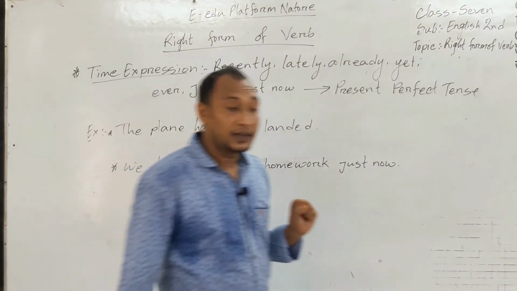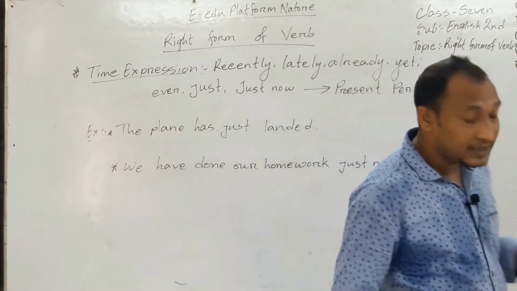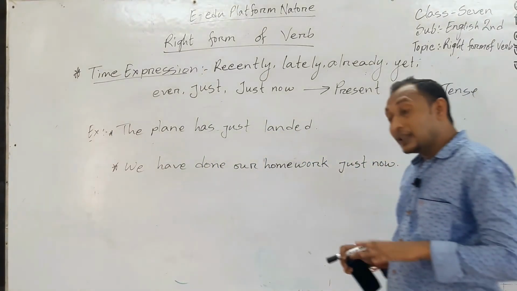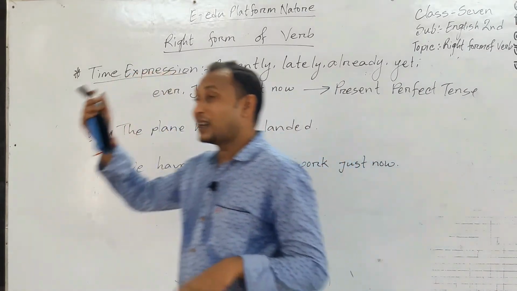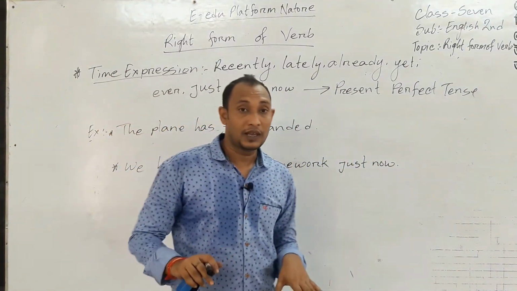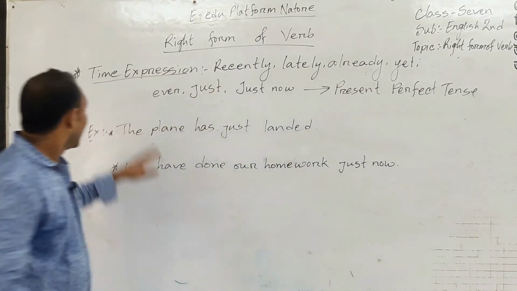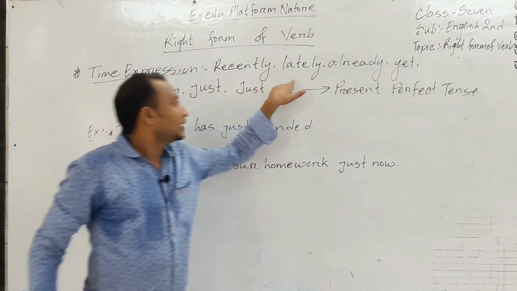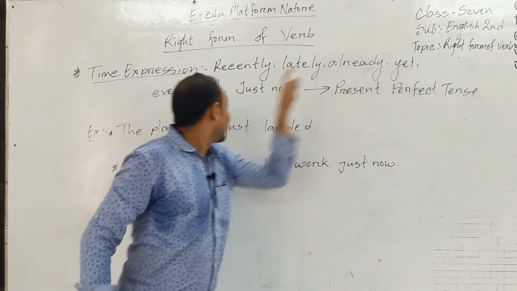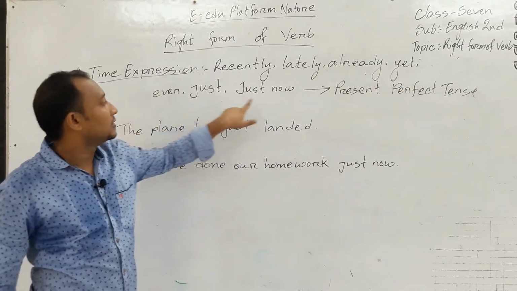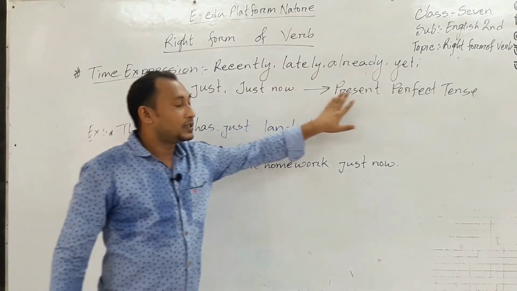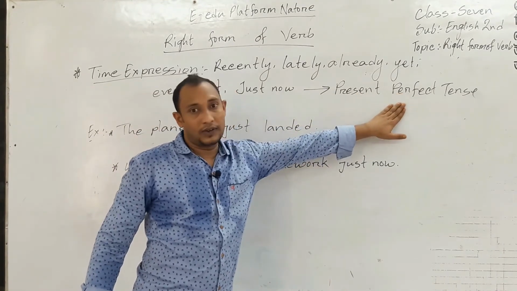Which is present perfect tense? Present perfect tense is the tense when the action started before but its result is still now. So recently, lately, already, yet, ever, just now are always used with present perfect tense.